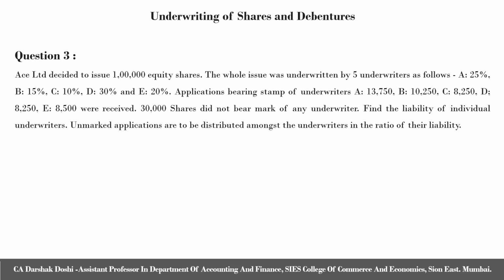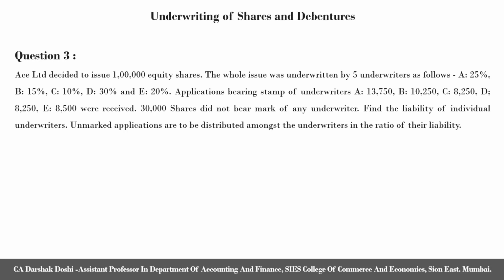Now, let us first understand the data given to us in the question before solving. The first statement gives us information about the total issue to be made by the company, which is 1 lakh equity shares.